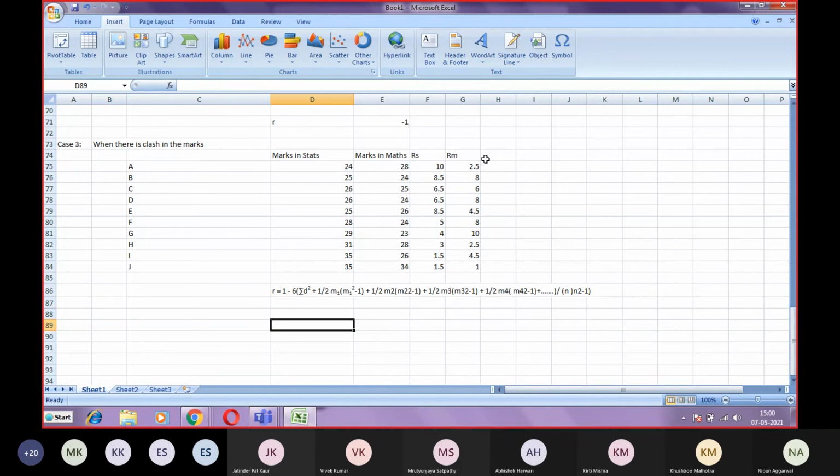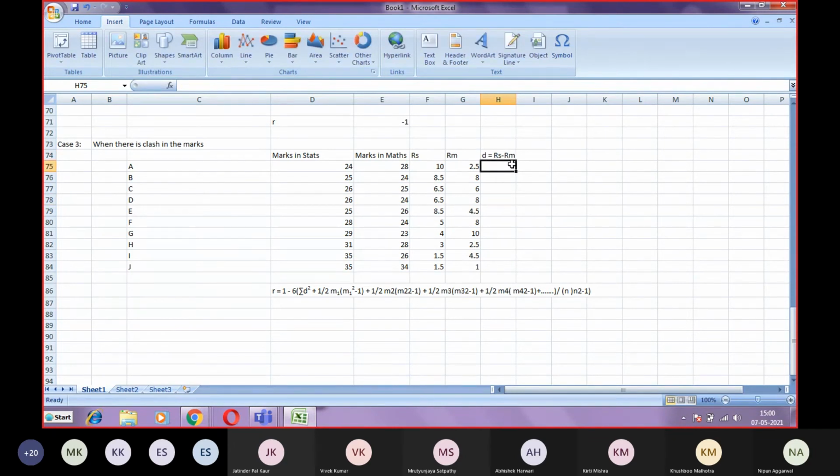Now you have to calculate the same way, that is d. So d here is none other than what you calculated for rs. So d is equal to rs minus rm.